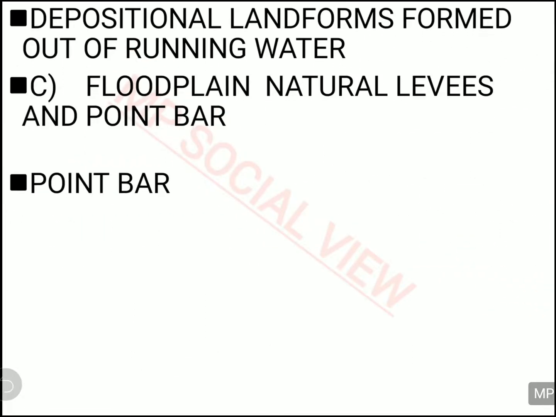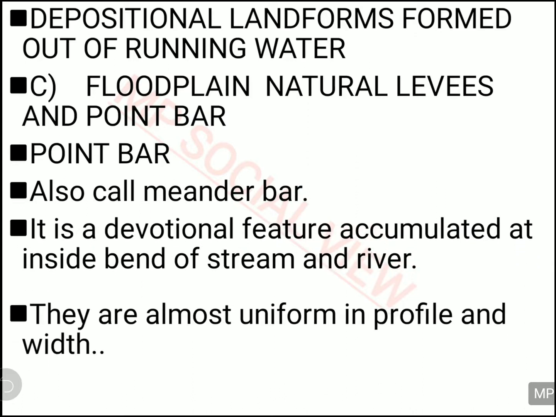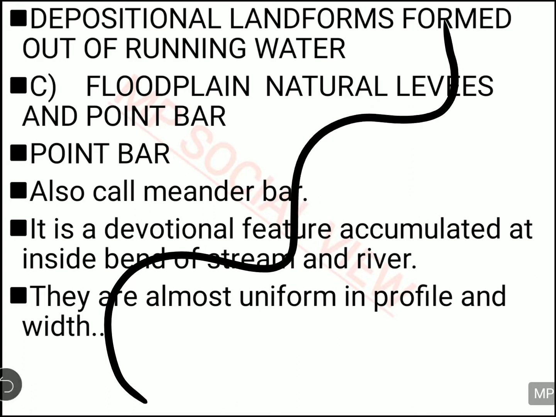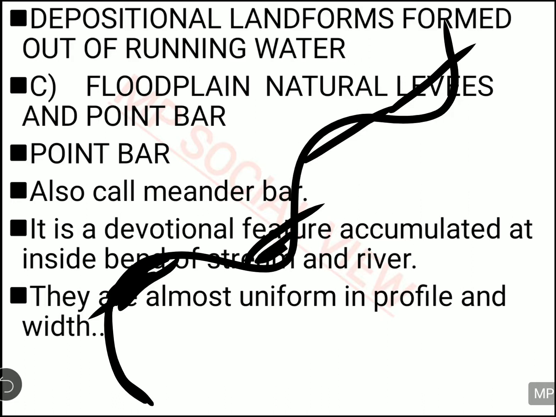And then you have the point bar also. What is a point bar? Point bar is also called a meander bar. You know what is meandering? The zigzag flow of the river is called meandering. So when the river is flowing in a zigzag, meandering way, sometimes they deposit on the turn, wherever the river is taking a turn. Here the river is taking a turn, here the river is taking a turn, here the river is taking a turn. So at the time of turning in the meandering, they are depositing some material at this point, and that is called your point bar.